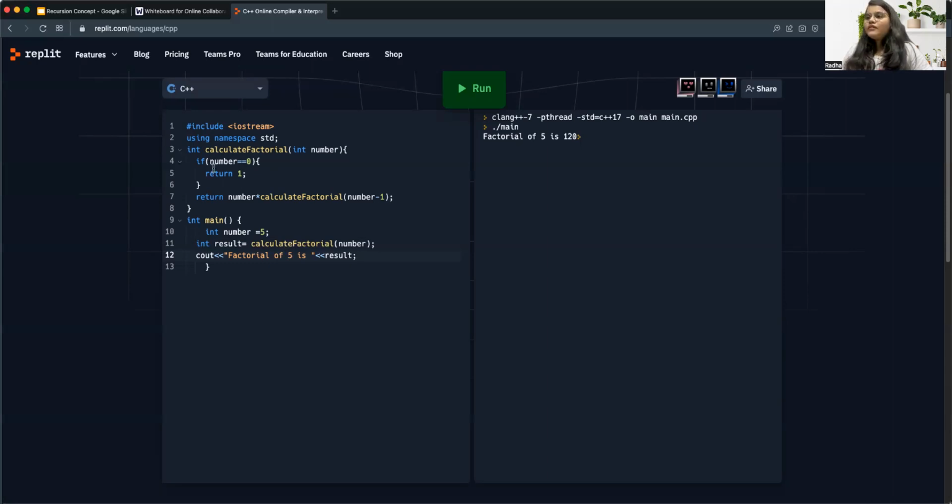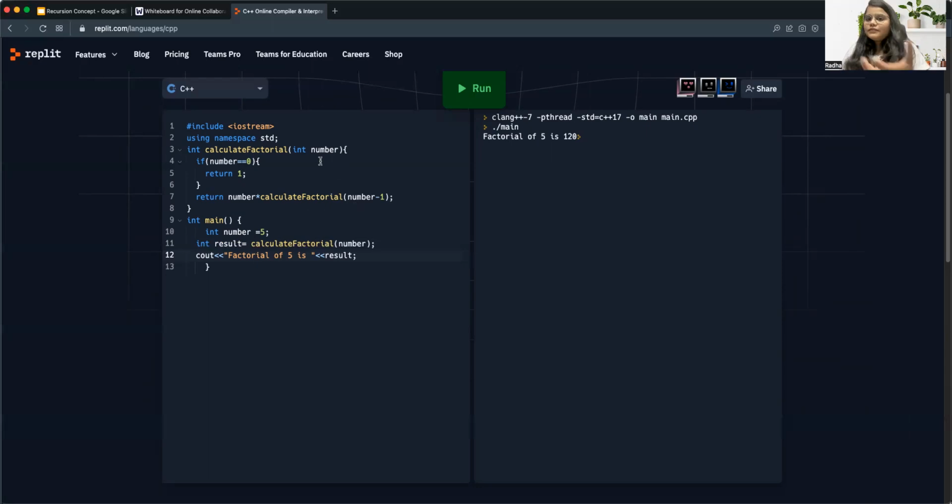First we have written a base case here: if number equals 0, that is the base condition for which we already know the solution, we simply return 1. Otherwise we return number into calculate factorial, and for the next execution, it will be number minus 1.